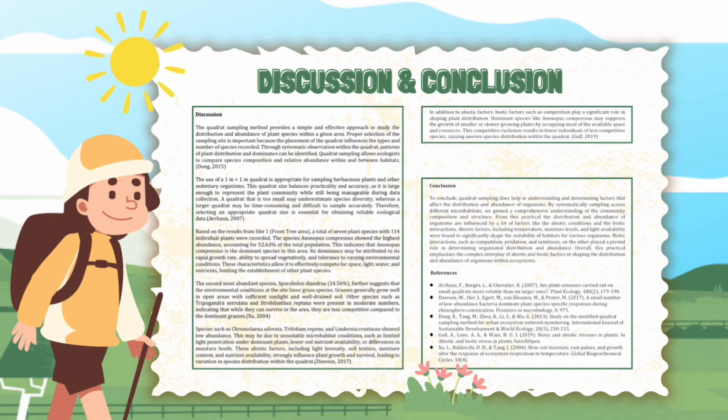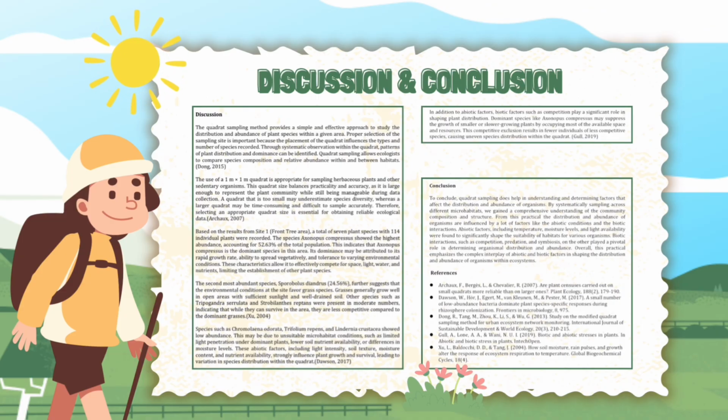Zhu, 2004. Species such as Chromolaena odorata, Trifolium repens, and Lindernia crustacea showed low abundance. This may be due to unsuitable microhabitat conditions, such as limited light penetration under dominant plants, lower soil nutrient availability, or differences in moisture levels. These abiotic factors, including light intensity, soil texture, moisture content, and nutrient availability, strongly influence plant growth and survival, leading to variation in species distribution within the quadrat.